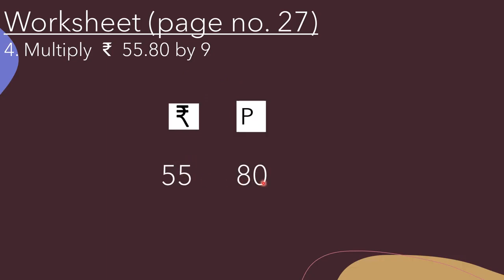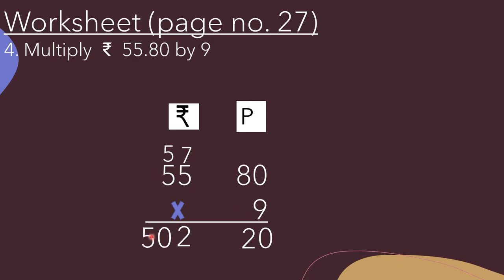Multiply rupees 55.80 by 9. So first of all we will arrange it in columns, rupees and paise. Here we will write 55 rupees and 80 paise. Now we have to multiply it by 9. So let's start from our right hand side. So 9 multiplied by 0, that is equal to 0. 9 8s are 72. So here we will write 2 and 7 will be carry over. Now 9 multiplied by 5, that is equal to 45. 45 plus 7, that is equal to 52. So here we will write 2 and 5 will be carry over. Now 9 multiplied by 5, that is equal to 45. 45 plus 5, that is equal to 50. So here we will write 50.